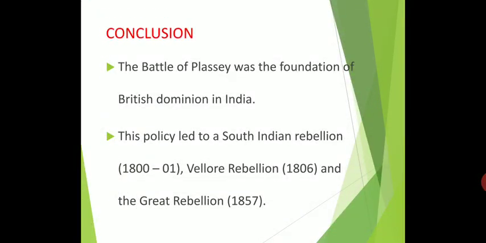Now we are at the end of the lesson From Trade to Territory. The Battle of Plassey was the foundation of the British dominion in India. We discussed before that after the Battle of Plassey, the British became more powerful in India. How did they become more powerful? The British government supported the British East India Company. Then there was great naval power, development of textile, scientific division of labor, economic prosperity and knowledge. These are all the reasons the British became more powerful in India.